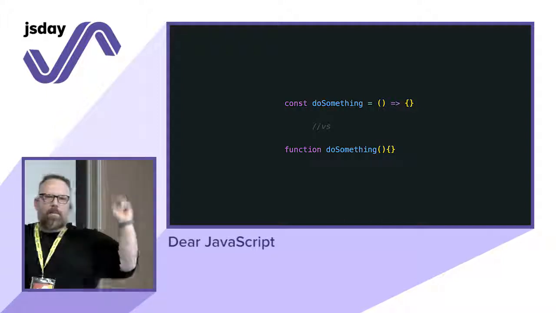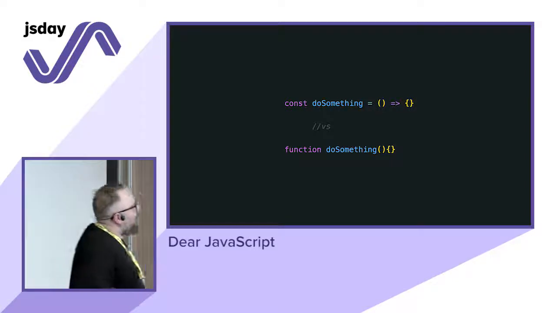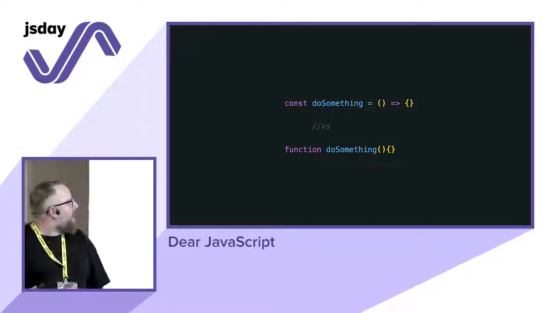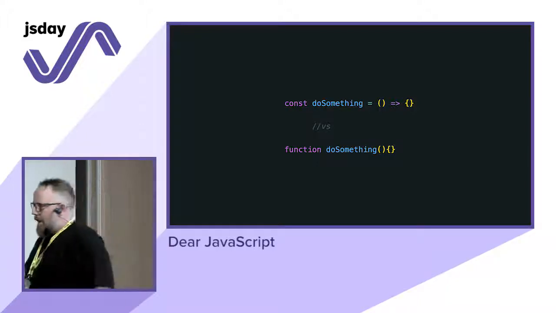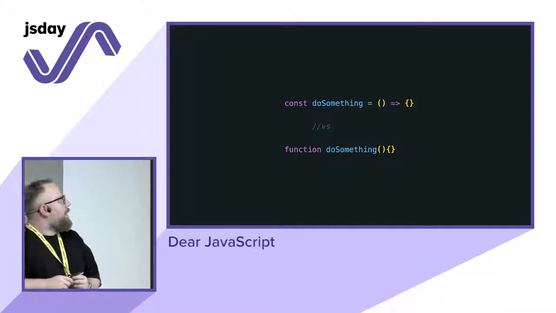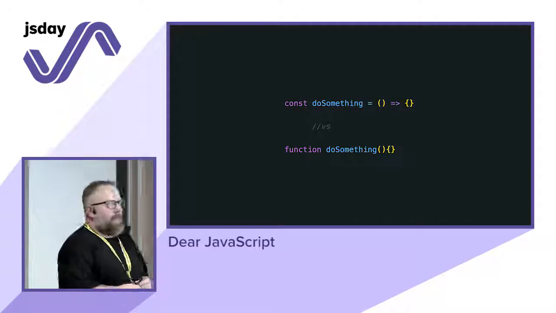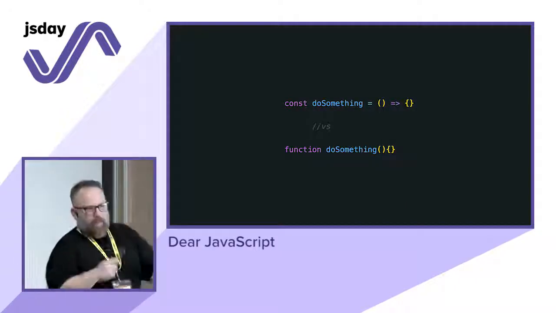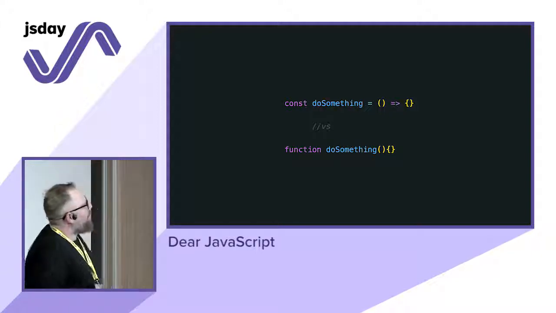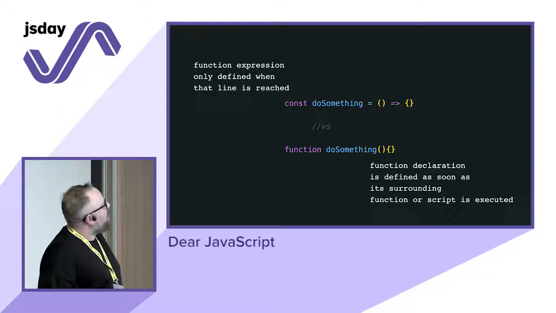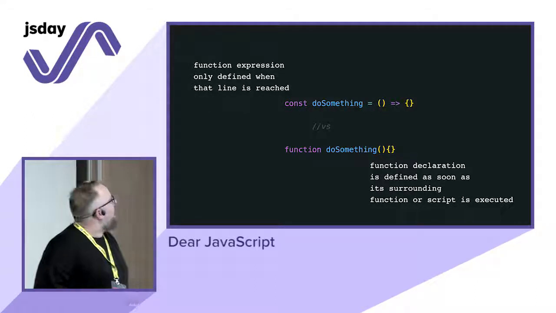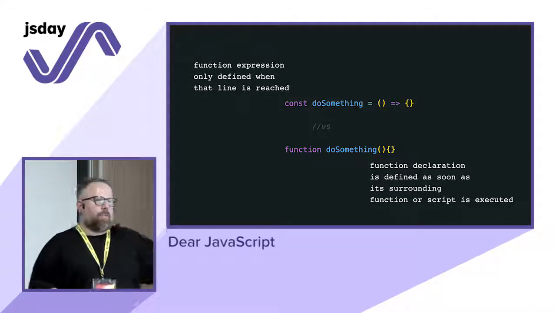Nowadays, there is this hipster way of writing JavaScript code, so probably you will see the first version all the time, right? Oh, it's so cool having a variable that is a function and declaring it that way. Is there any difference? Obviously, I will explain for the others. The difference is that the first is a function expression and will be only defined when that line is reached, right?